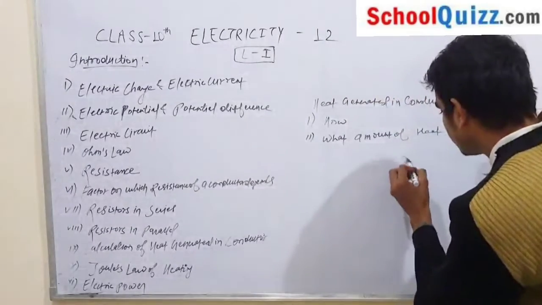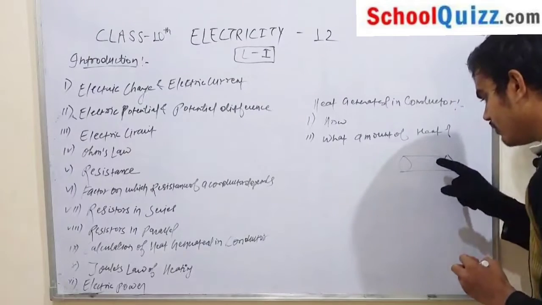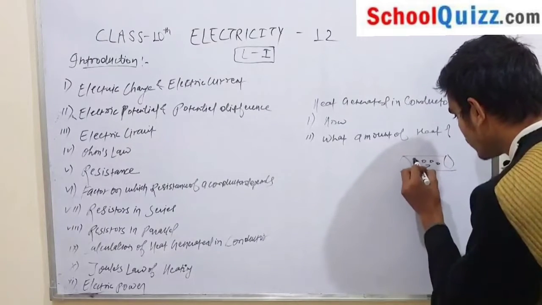How? Suppose this is your conductor, and we know that there are various free electrons in the conductor.